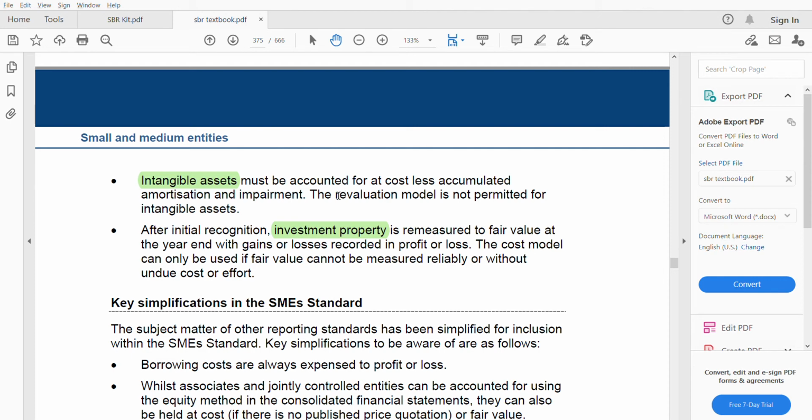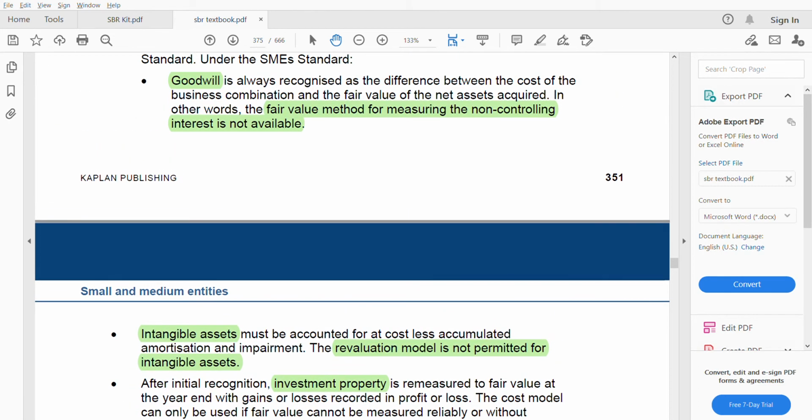But the revaluation model is not permitted. We know that intangibles we can revalue also, but revaluation is not permitted. If you see, one thing is very common. What is it? For both goodwill, fair value of NCI is not allowed, and here also the revaluation model is not allowed for intangible assets. So whenever something is revalued or fair value, it's not allowed.